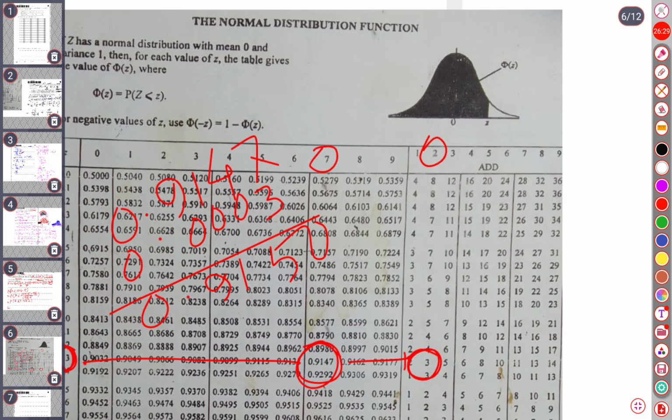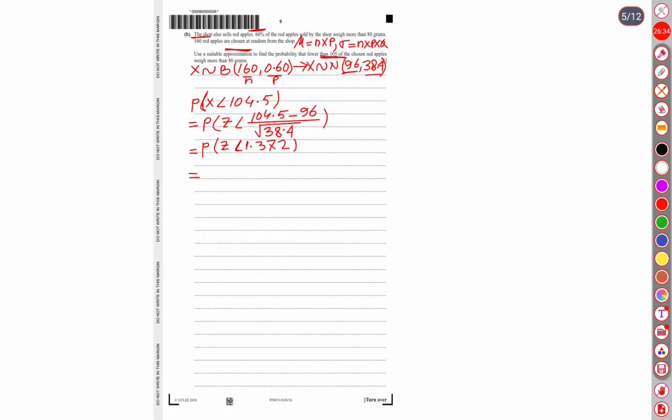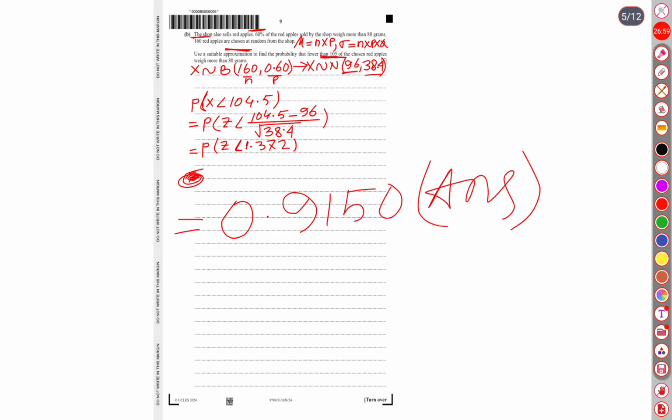So let us write that the corresponding probability for the given z-score is 0.9150. 0.9150 is the probability when it is approximated.